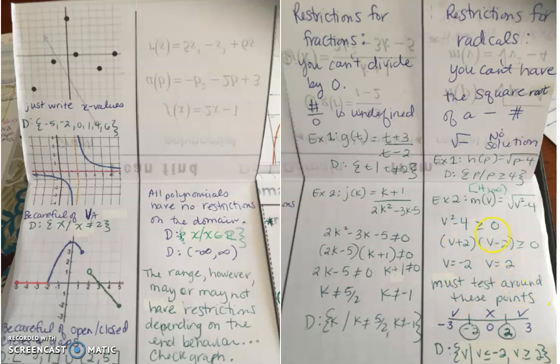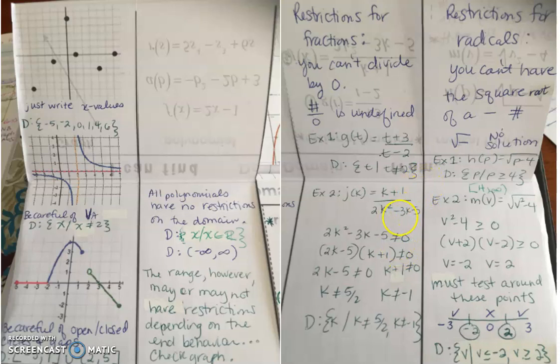So what I'm going to do is take what's under the radical, and take the radical part away. I'm going to write v squared minus 4 is bigger than or equal to 0. My goal is to figure out when v squared minus 4 will be greater than or equal to 0. So an example that would work would be 5. 5 squared is 25, minus 4 is 21, and you can take the square root of 21. So if I did it this way, it would take me a very long time.